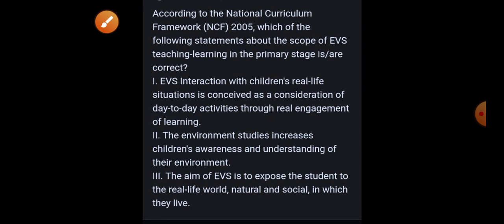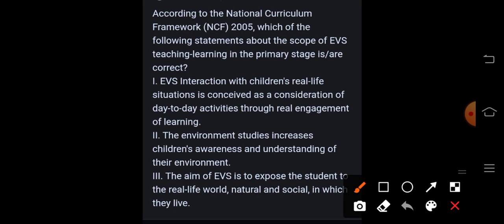Next, according to the National Curriculum Framework 2005, which of the following statements about the scope of EVS teaching learning in the primary stage is correct? EVS interaction with children's real life situations is conceived as a consideration of day to day activities through real engagement of learning. The environment studies increases children's awareness and understanding of their environment. The aim of EVS is to expose the student to the real life world, natural and social, in which they live. So correct answer is option first, second, and third. That is, all the given options are correct.